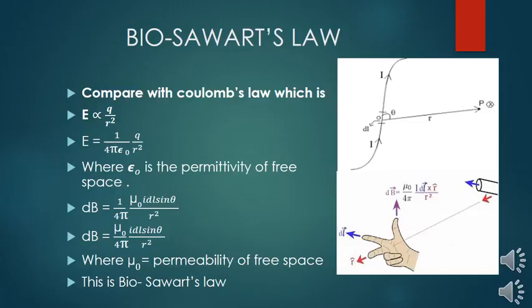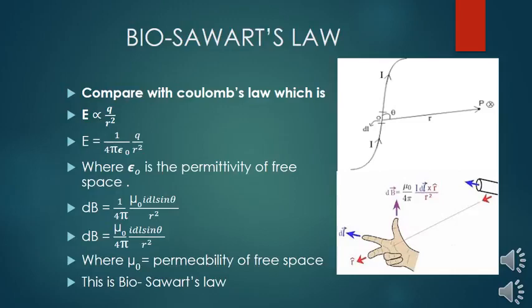So in Biot-Savart law, if we replace the proportionality, dB equals mu naught upon 4 pi, I dl sine theta upon r square. So this is known as Biot-Savart law.